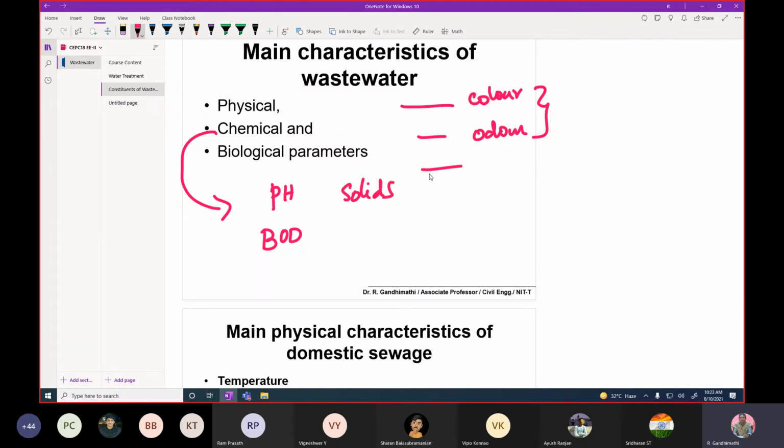Then BOD, nitrogen, phosphorus, sulfates, nitrates, and the release of some harmful gases. Then biological parameters, especially pathogens. These come under the physical, chemical, and biological characteristics of the wastewater.